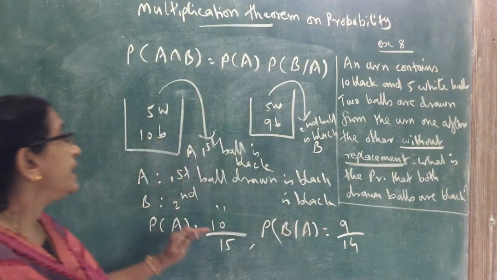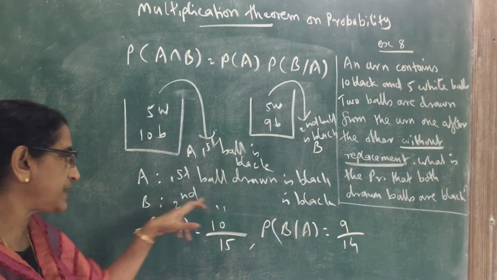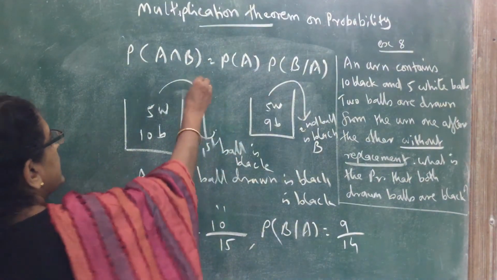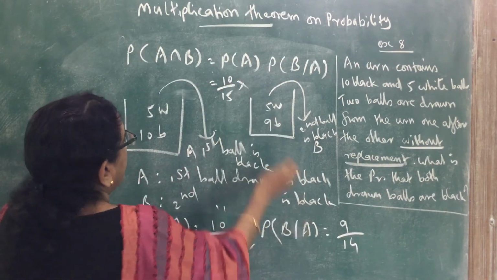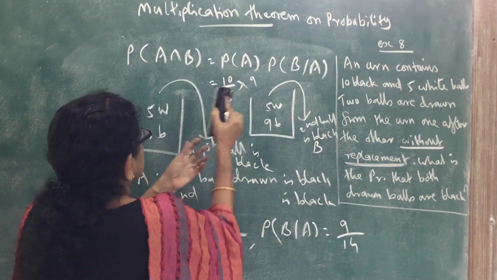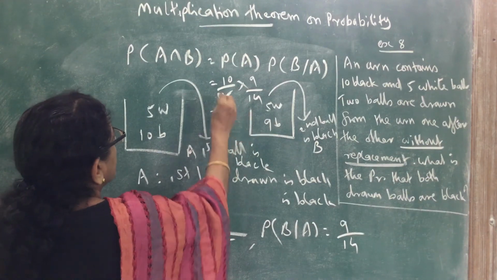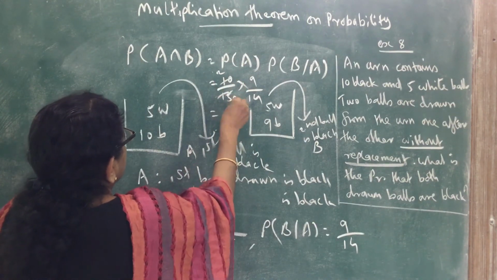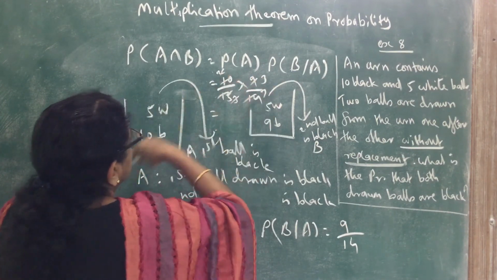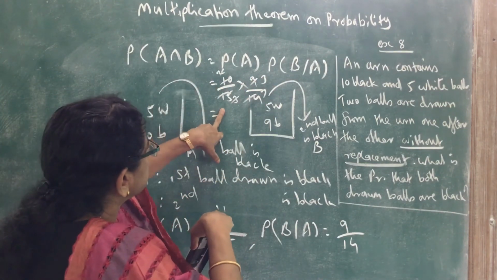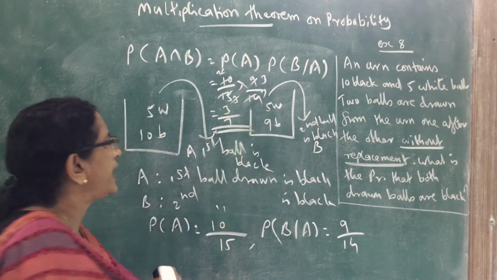Now we substitute: probability of A intersection B equals probability of A into P of B given A. That is equal to 10 by 15 into 9 by 14, which equals 3 by 7. So the answer is 3 by 7.